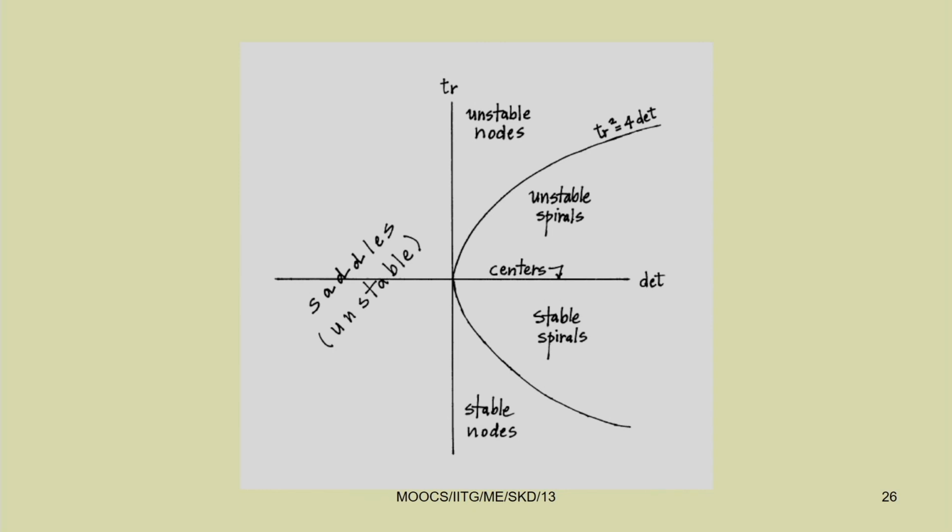So, in this way, you can see, for example, if one plots the determinant versus the trace. This part is taken from the nonlinear oscillation book by R. Rand. If you plot this determinant versus trace, you can see we can have different types of response.